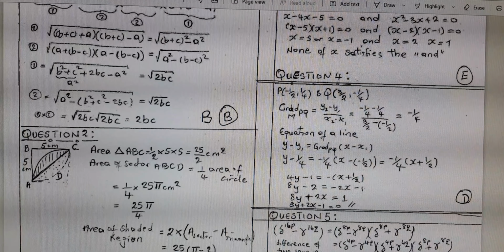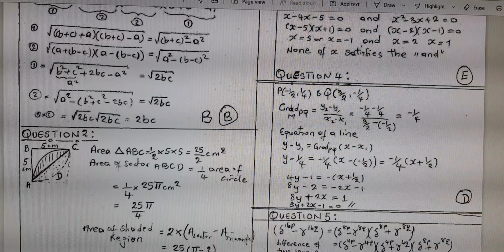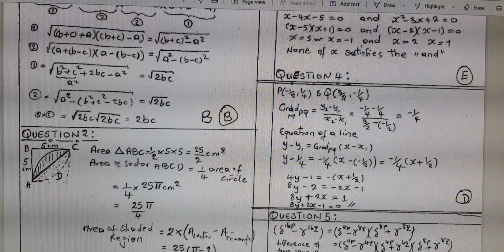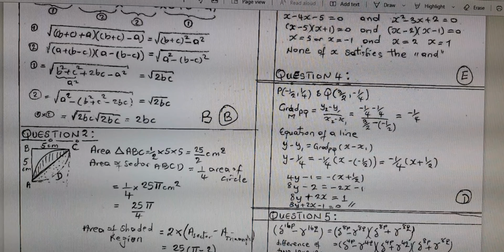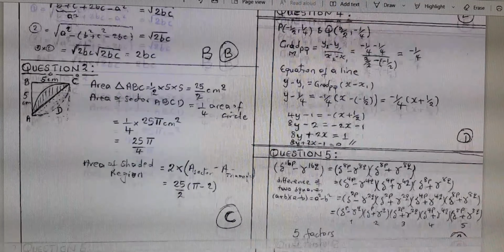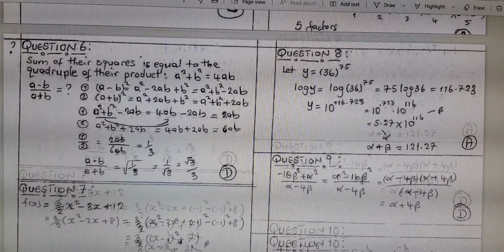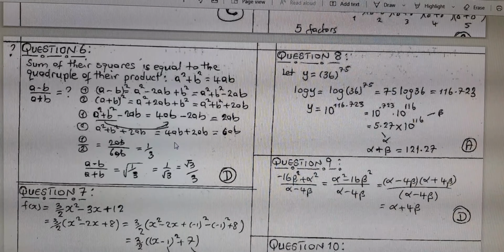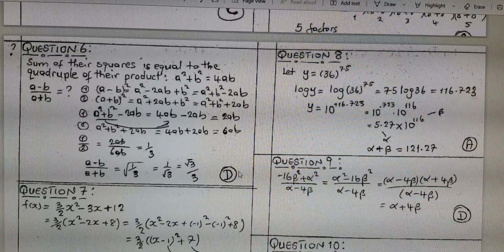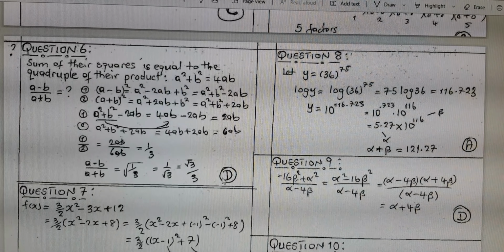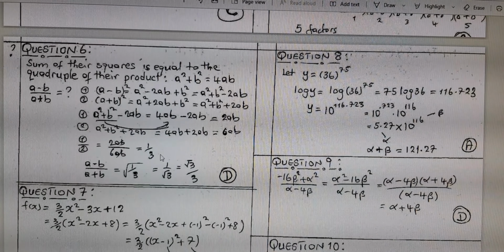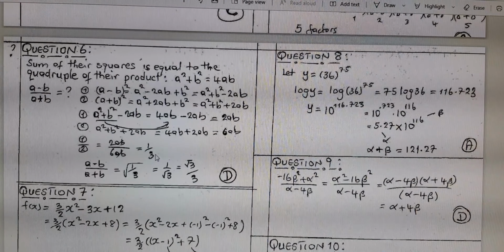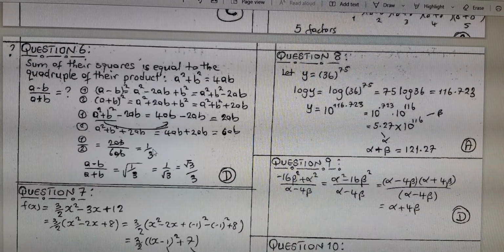So we go to question number 6. If you did question number 5 well, the answer was A. It seems I've cut that out during my scanning. For question number 6, this is the one that I made some small adjustments to, because it seemed that I tried to swap the answers and made a small error there. Sorry about that, but it has been taken care of.